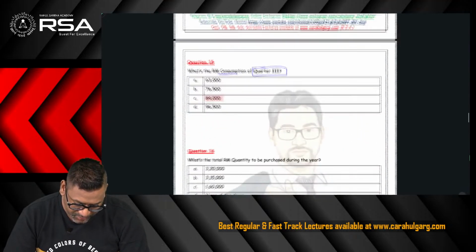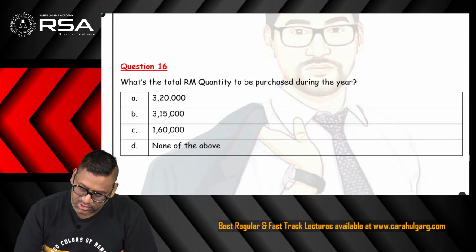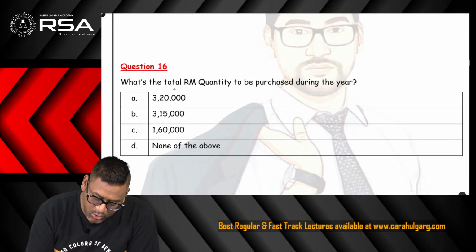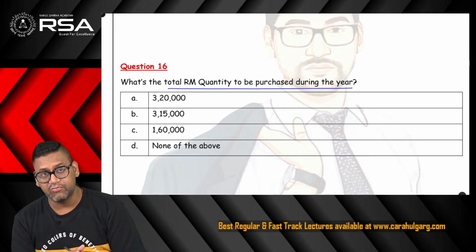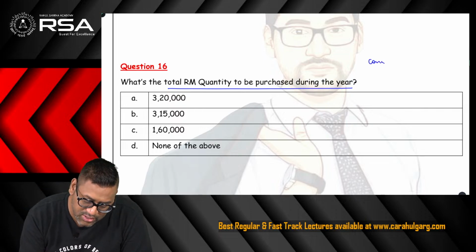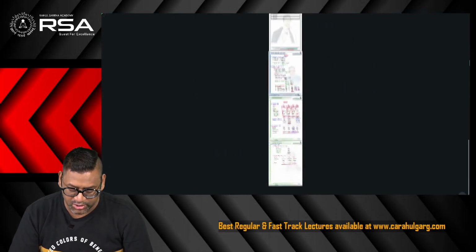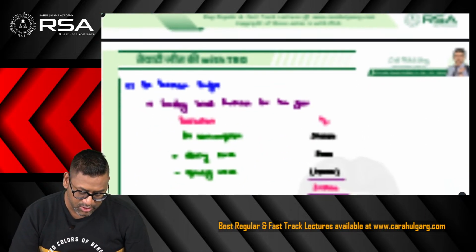Okay, the next question says, what is the total raw material quantity to be purchased during the year? So we will apply the generic formula for that, which is consumption of the material plus closing stock and minus opening stock. This way we shall get the total raw material quantity to be purchased during the year. Okay, let us see over here.